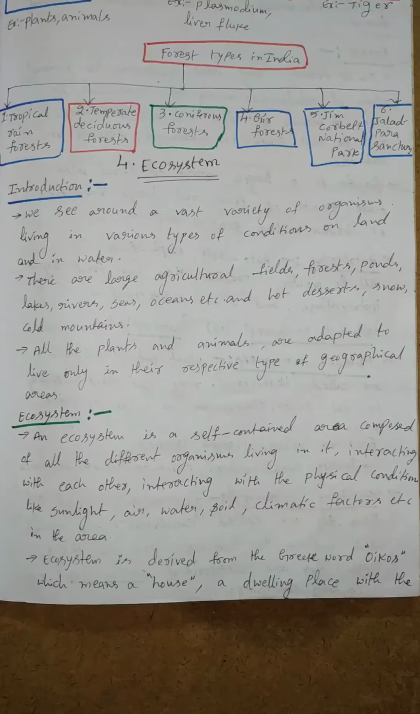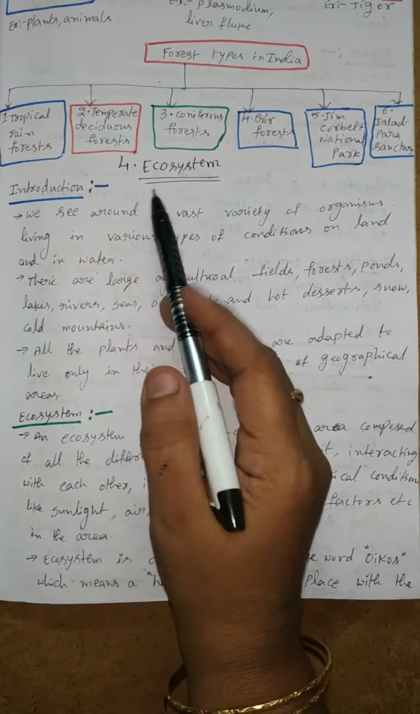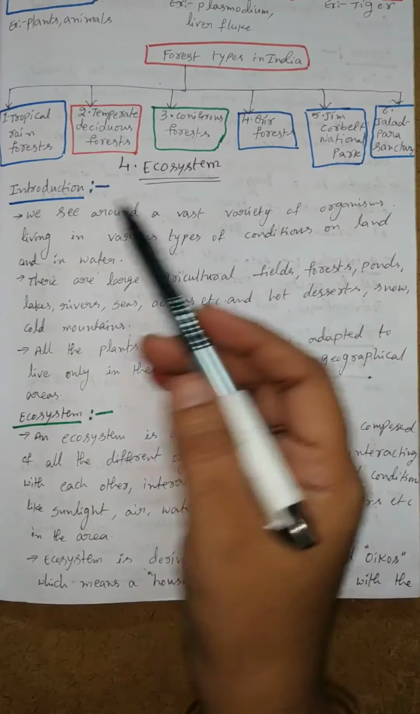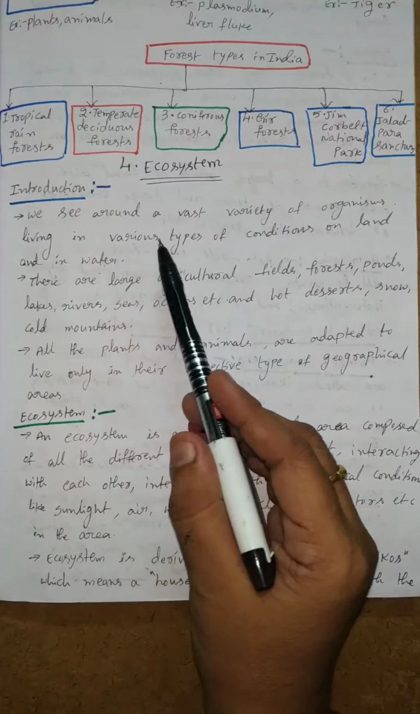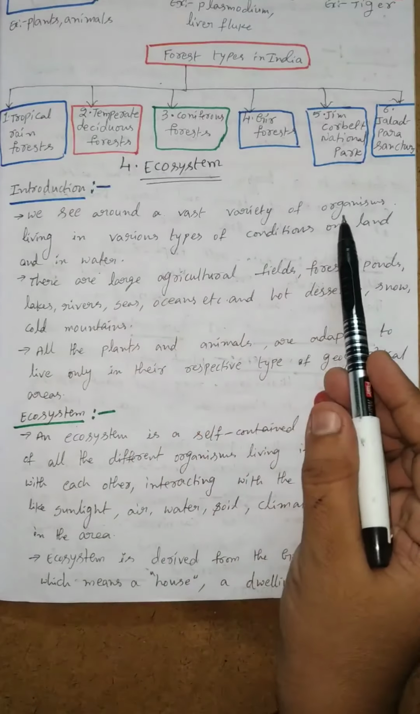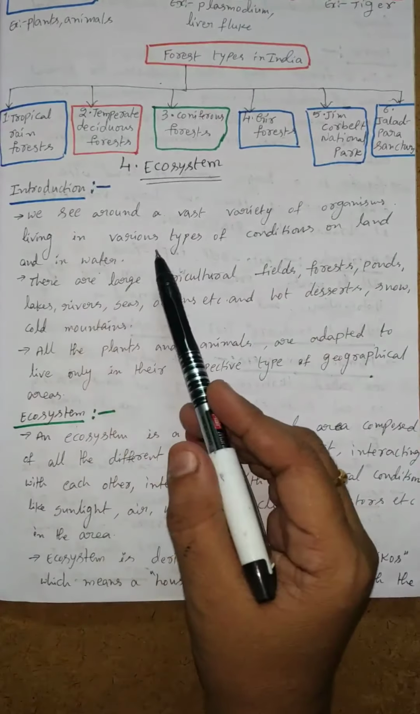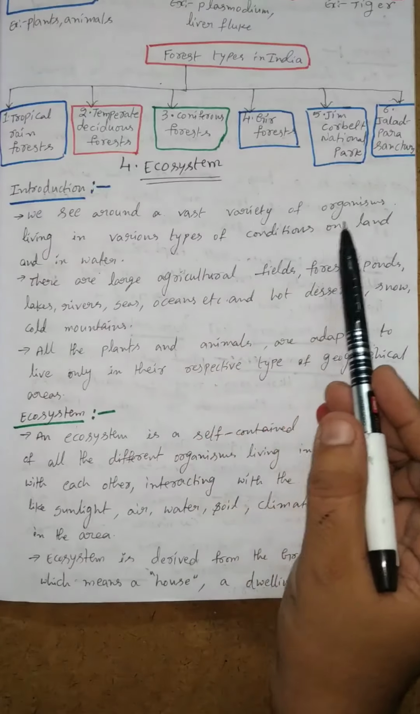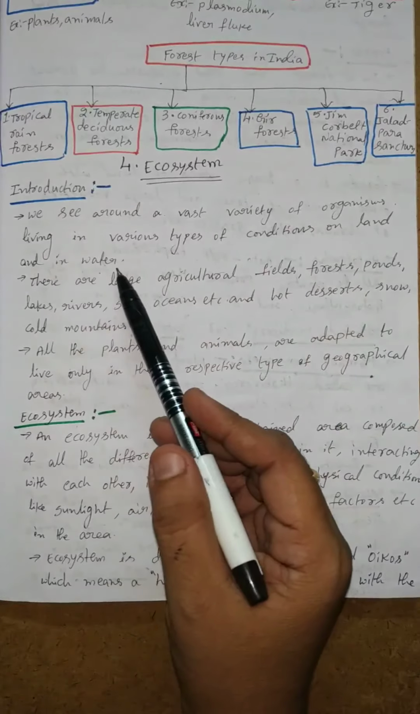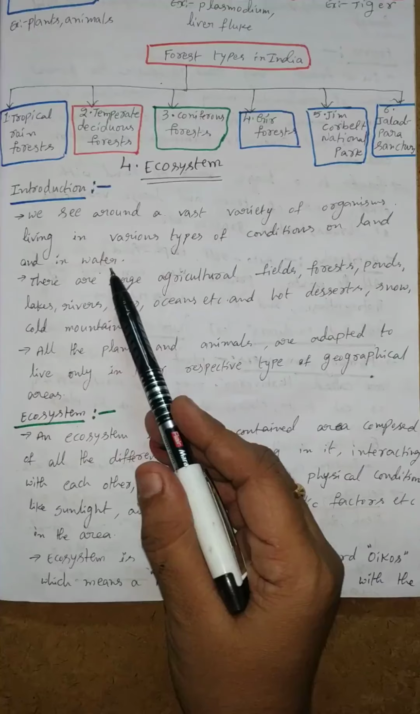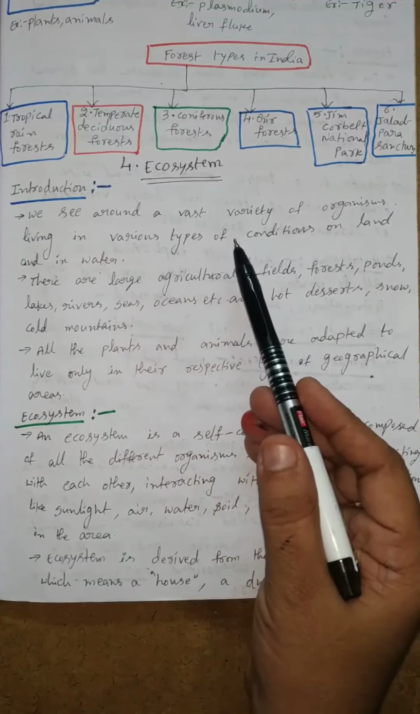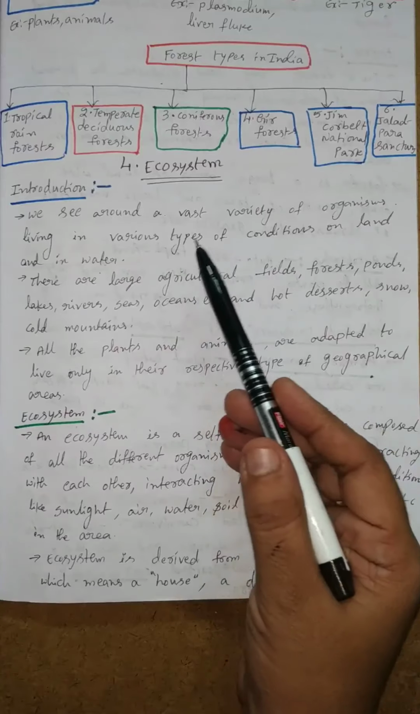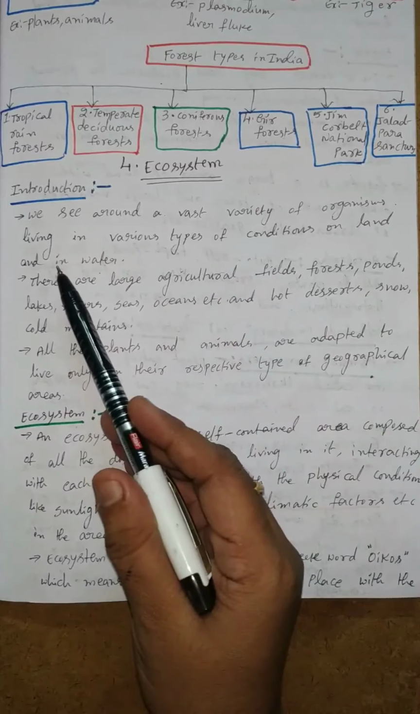Today I am teaching 8th class biology, 4th chapter, Ecosystem. First of all, we learn the introduction. We see around a vast variety of organisms living in various types of conditions on land and in water. On the land and water we can watch different types of animals and plants also. Plants and animals are called living things.